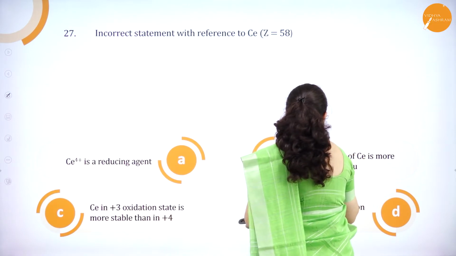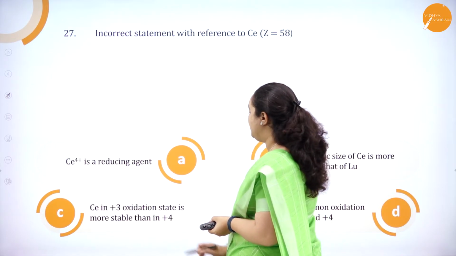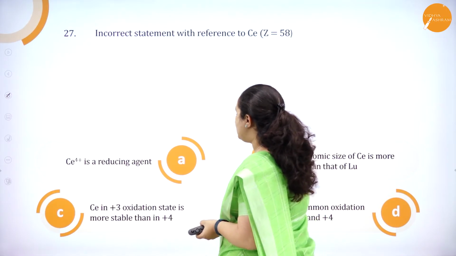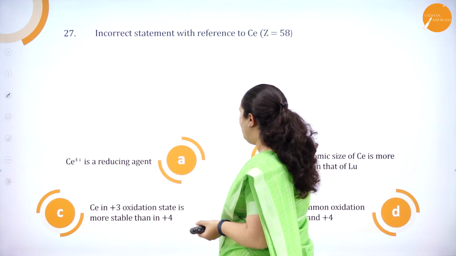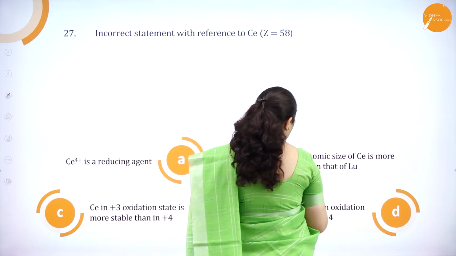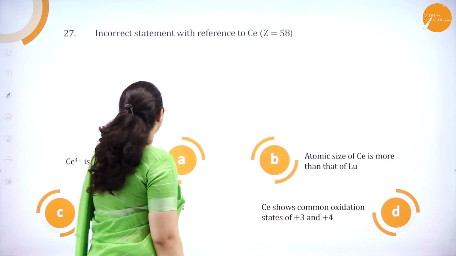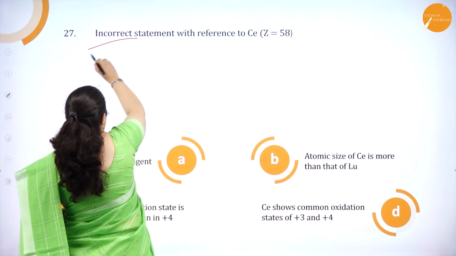Atomic size of cerium is more than lutetium. Okay, Lu it is. Option C, cerium has plus 3 oxidation state, more stable than plus 4 oxidation state. Cerium shows common oxidation state of plus 3 and plus 4. Now they are asking us the incorrect statement.